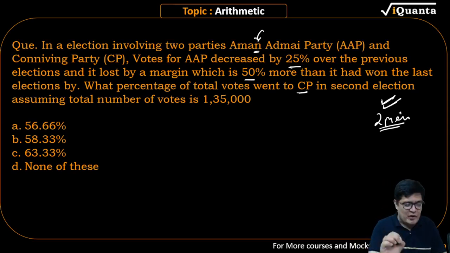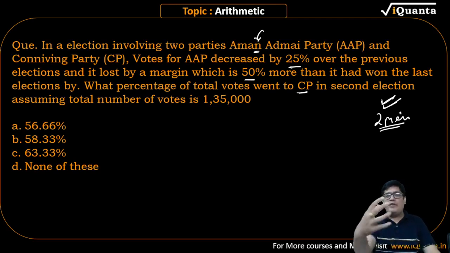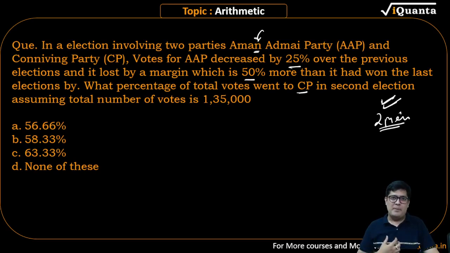I want every one of you to first slow down and visualize this. If you and I are part of a competition and if I lose 25% of my value, who gains? You gain. Does that mean 25% of your value you will gain? No, you'll gain 25% of my value. Now, be careful how you frame these calculations. I want you guys to use variables properly.